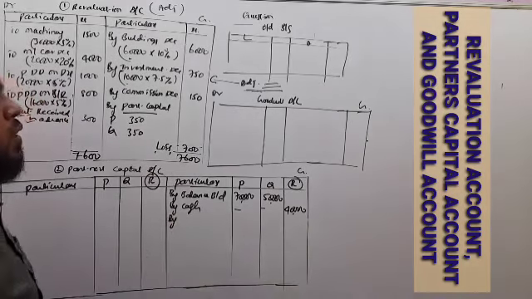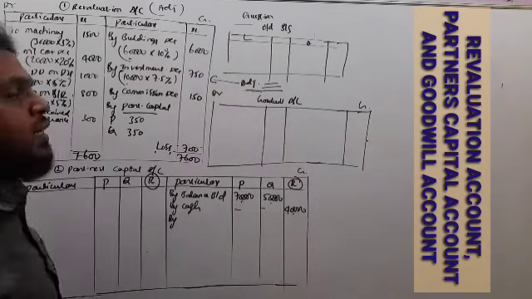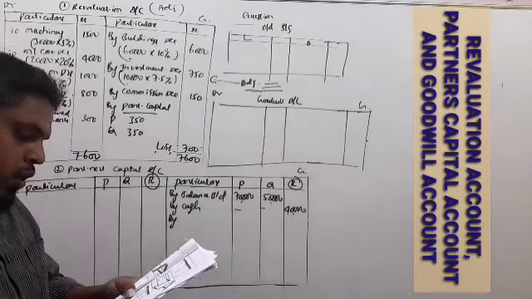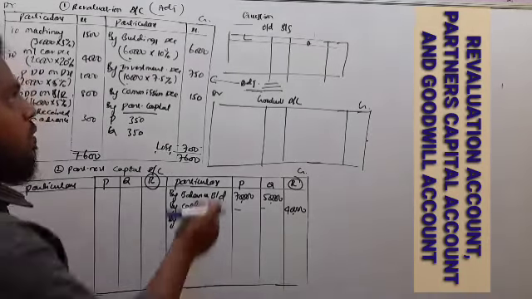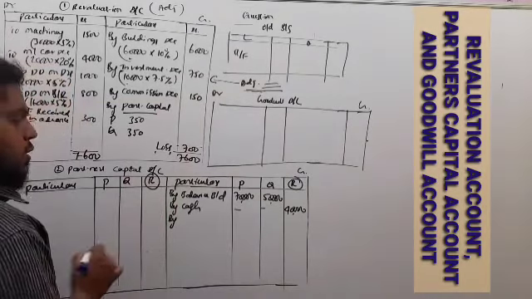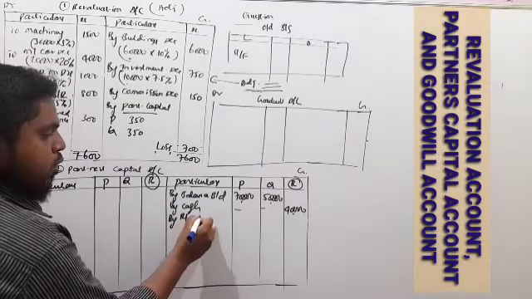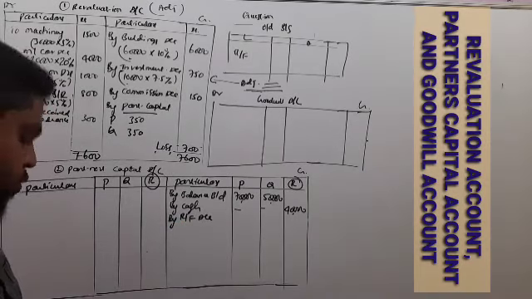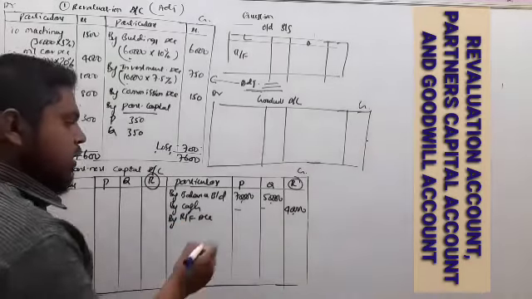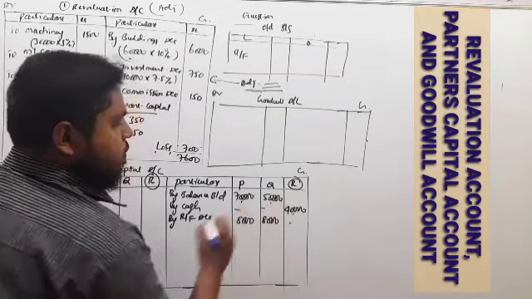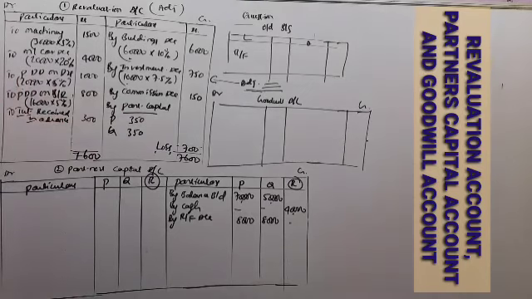And next, another two items which are given in the old balance sheet, that is general reserve, reserve fund, profit and loss. So the reserve fund is given on the liability side. So here we have to share among the old partners in the old ratio. The old ratio is not there, so we can share equally among the partners, 16,000. So share equally, 8,000 each partner.